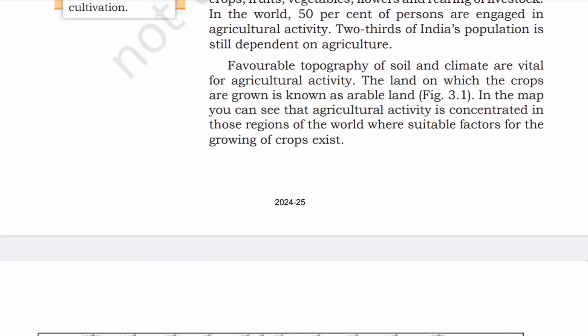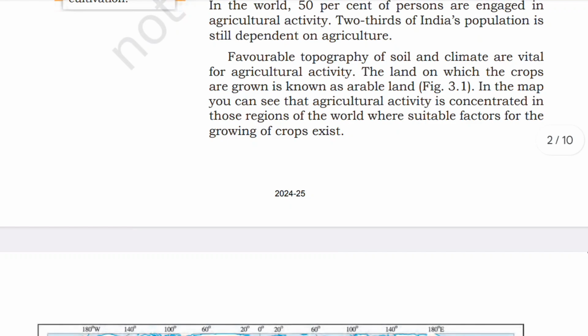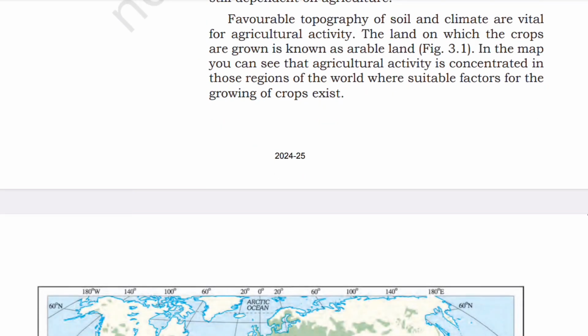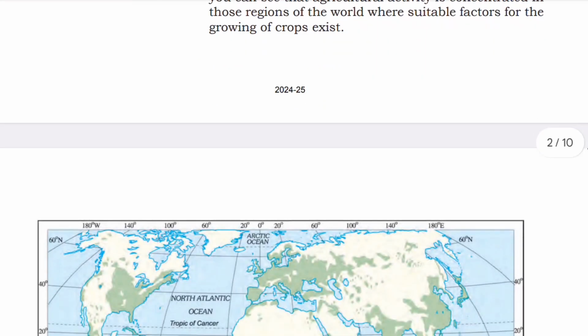Favorable topography of soil and climate are vital for agriculture activity. The land on which the crops are grown is known as arable land. In the map, you can see that agriculture activity is concentrated in those regions of the world where suitable factors for growing crops exist.